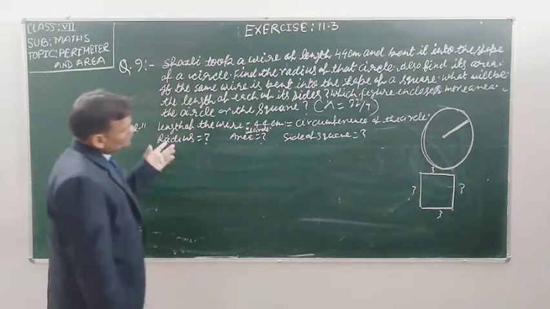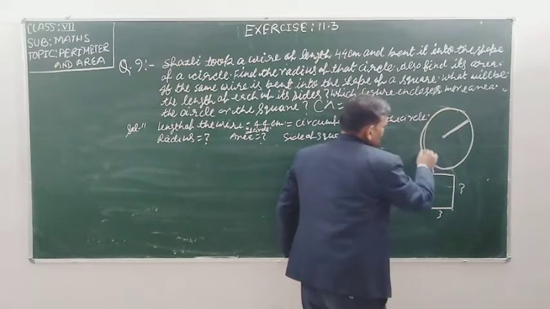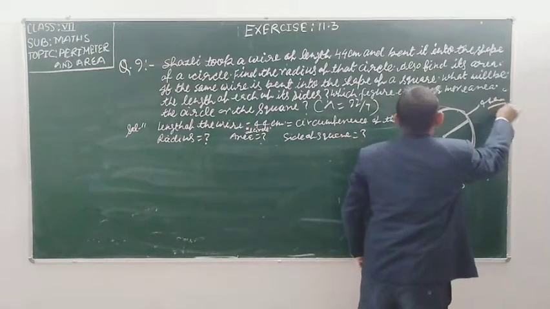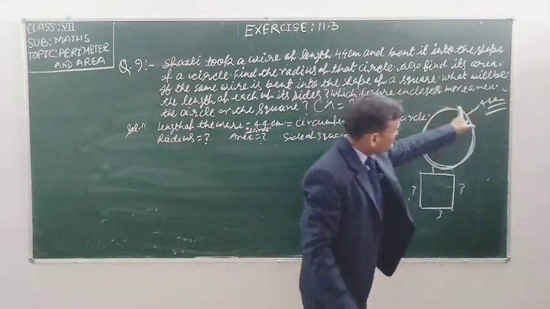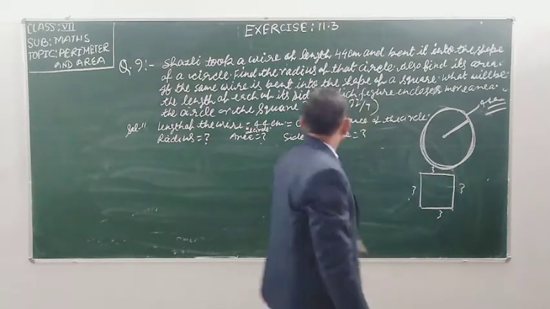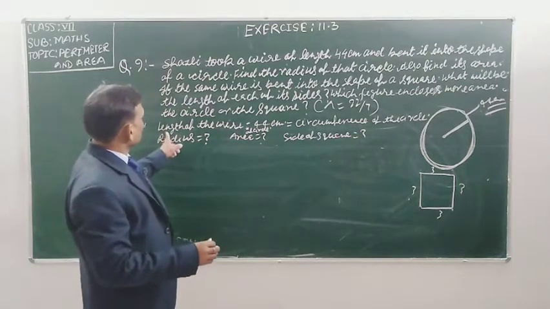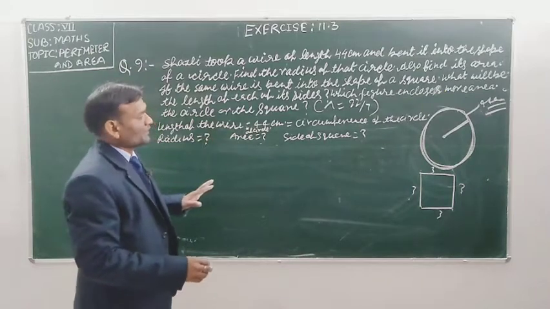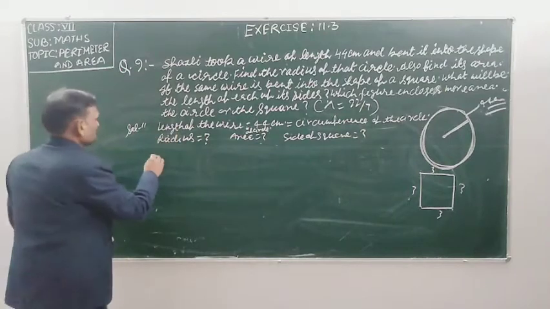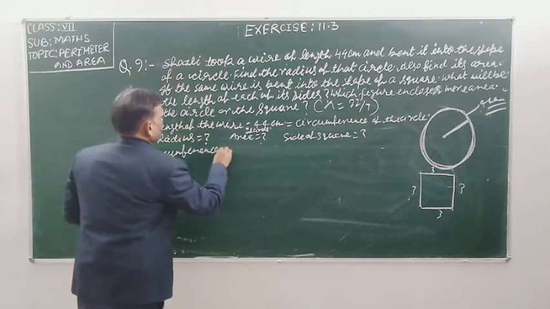Student, think that this length will be 44 centimeter. Why? Because this circle is made by the 44 centimeter length of the wire. So firstly, the question is saying the length of the wire is 44 centimeter. So I am going to solve this question with the circumference of the circle.